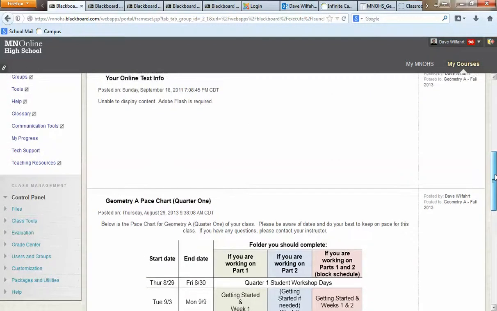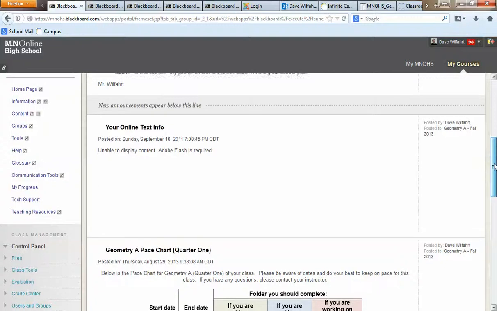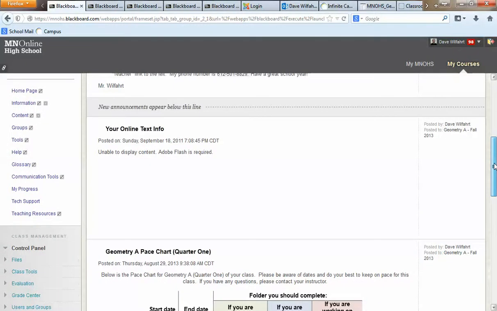Now I just want to go back up here and talk about this a little bit. If you're using Firefox, and I did notice it on a couple other browsers, it'll say unable to display content, and then Flash is required here. So what you'll notice is you have to go up. Firefox redid some things, and you actually have to go up to this little shield up here. Hopefully you can see that.